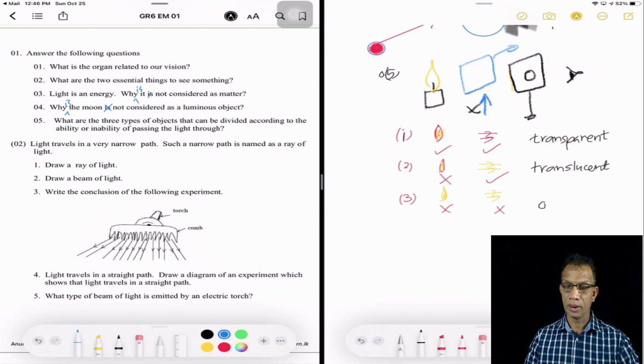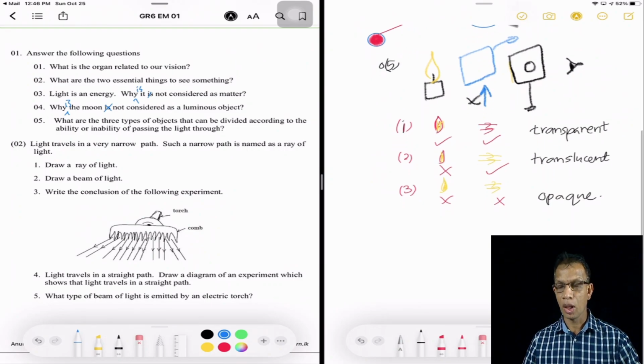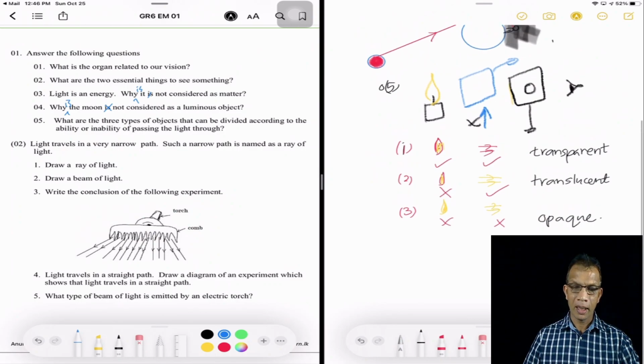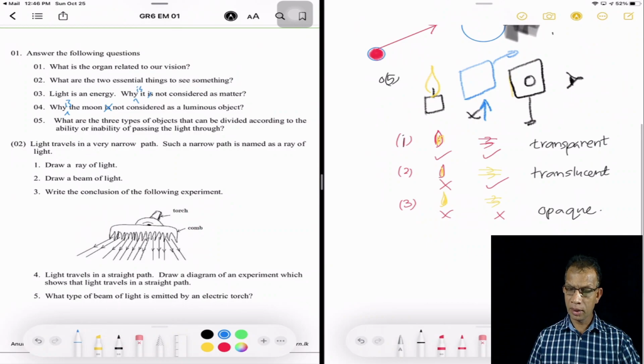And the third, opaque objects. Sometimes I have heard that our little friends say it wrong. It's not "opaque," it is opaque.